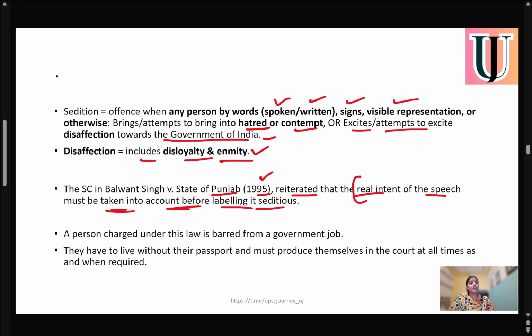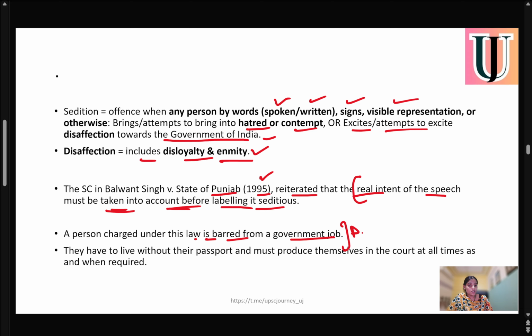So before labeling it seditious, we should consider that it is also freedom of speech and citizens have the right to criticize. But we all know that freedom is nowhere. Although it is written in the Constitution that we have freedom of speech and can openly criticize government policy, a person charged under this law is barred from government jobs.